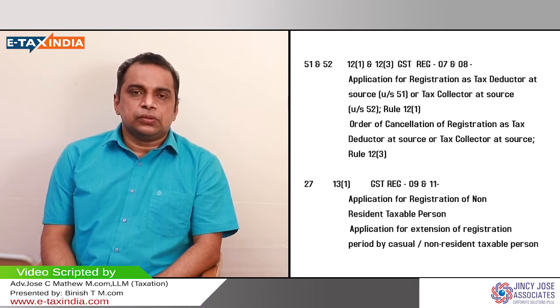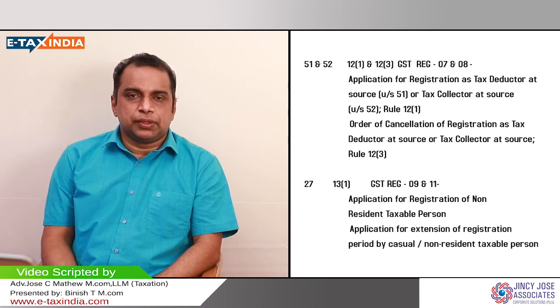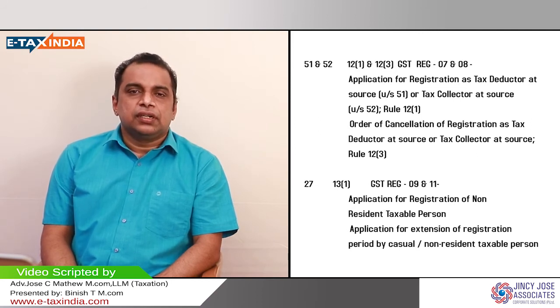So let's move on to the CTPs, or the casual taxable persons. Who are casual taxable persons? The persons who are doing seasonal business. For example, an exhibition. A group of people, they are conducting an exhibition in an exhibition ground, or a temporary setup amusement park. So they have to assemble a lot of things in a ground, and they can create an amusement park on a temporary basis during a festive season.